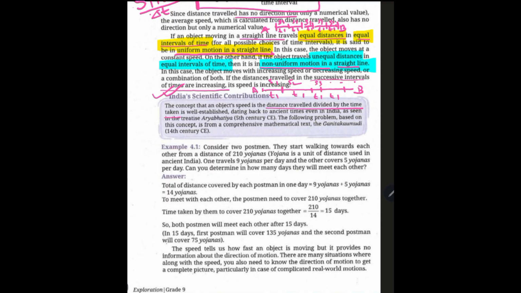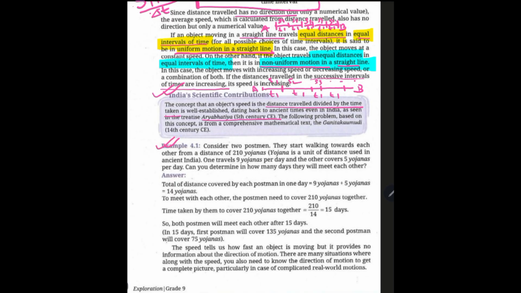And this idea was given in the age of Aryabhatta in the 5th century, right? The following problem based on this concept is from a comprehensive mathematical text. So this is an integration of maths as well as science.